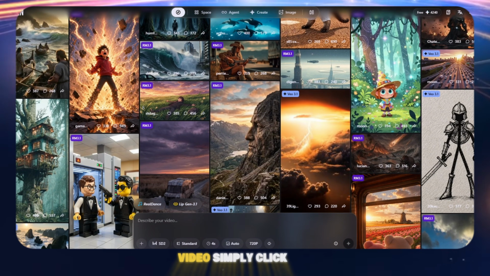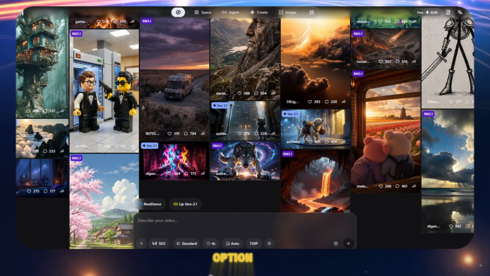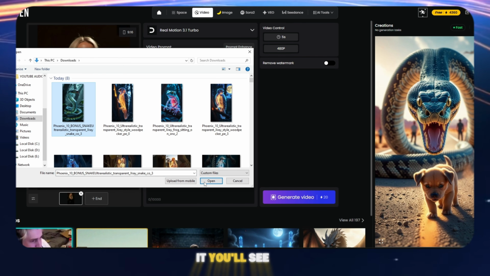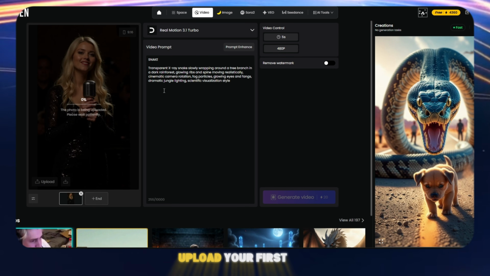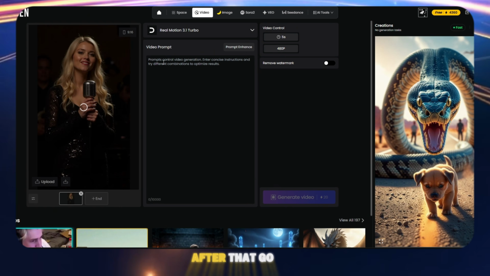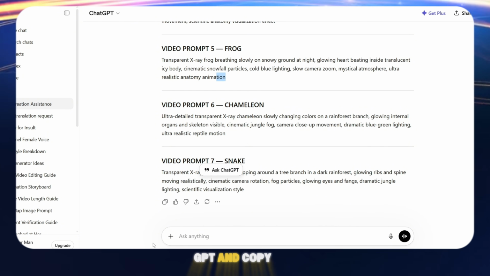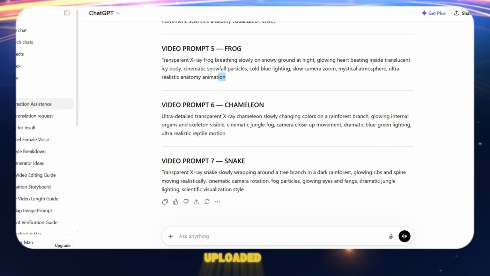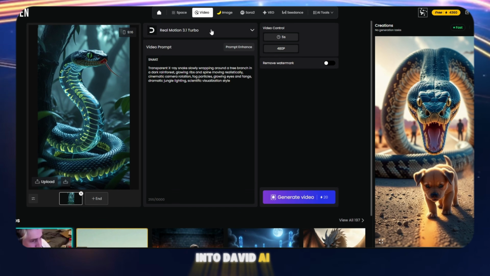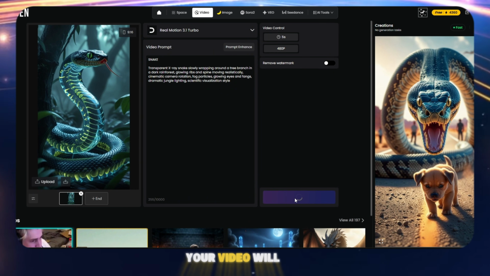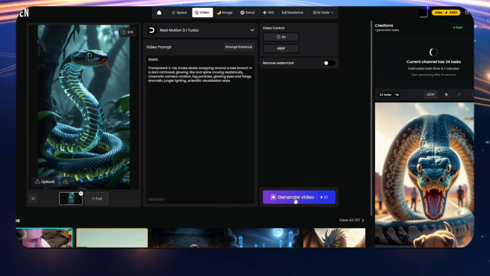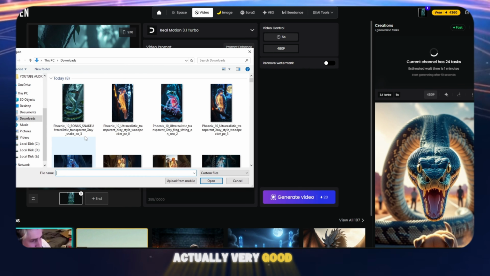To create a video, simply click on the Create option. Once you click it, you'll see an Upload option. Upload your first image there. After that, go to ChatGPT and copy the prompt for the image you uploaded. Paste that prompt into Dvid AI, and within a few moments, your video will start generating. The results are actually very good.